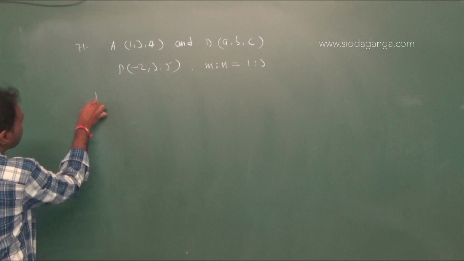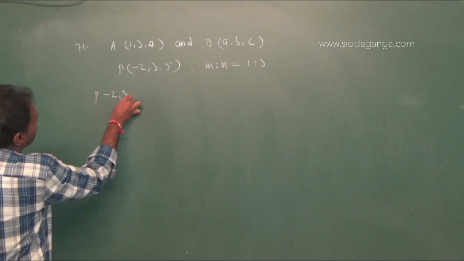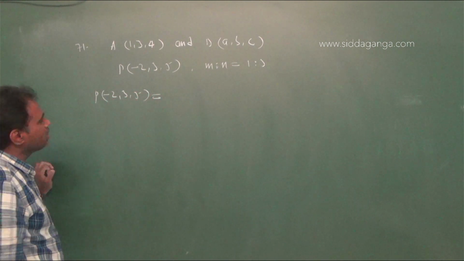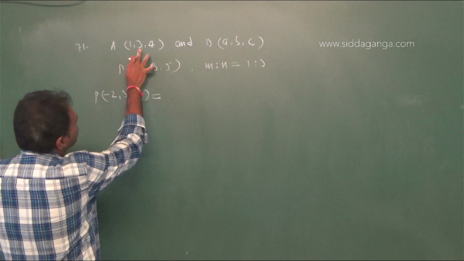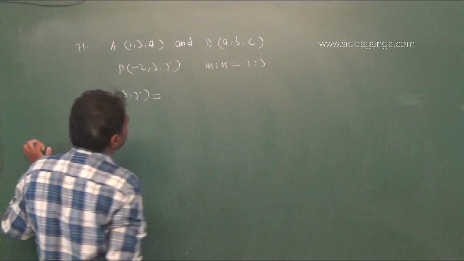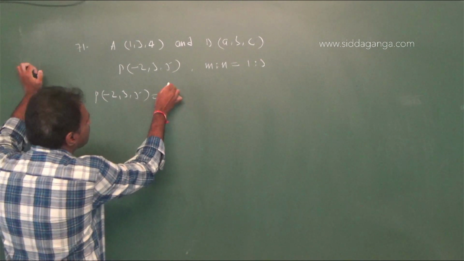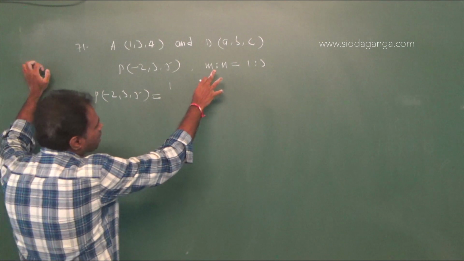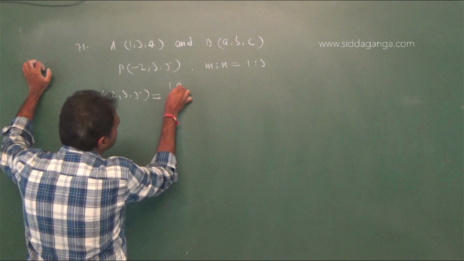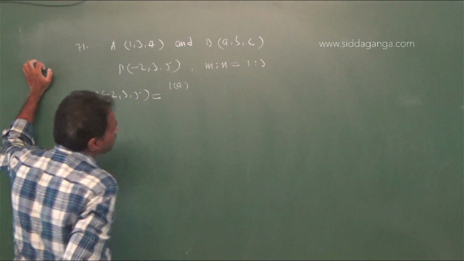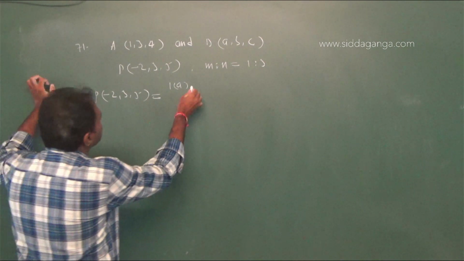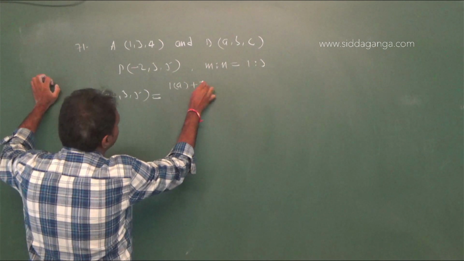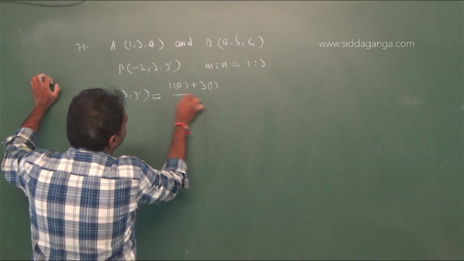Therefore P point dividing, minus 2, 3, 5 is equal to, now it is x1, y1, z1 and x2, y2, z2. Therefore (m x2 plus n x1) by (m plus n), where m value is 1 and n value is 3. Therefore 1 into a plus 3 into 1, by 1 plus 3.